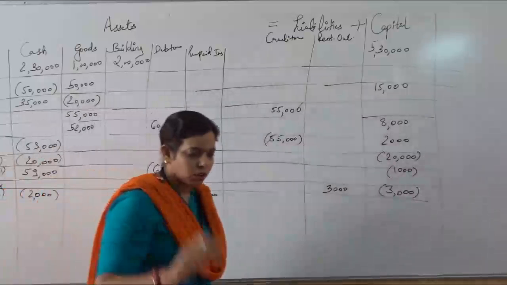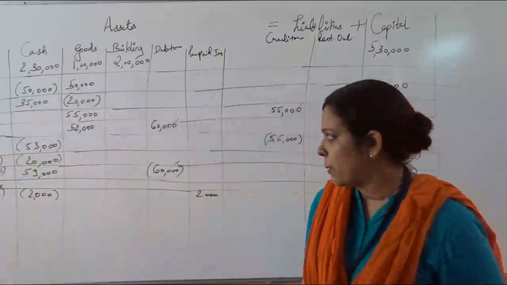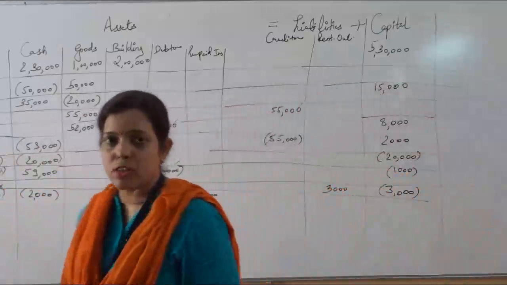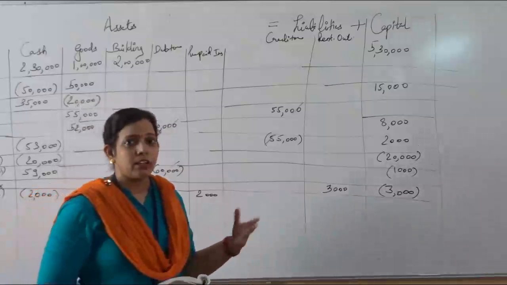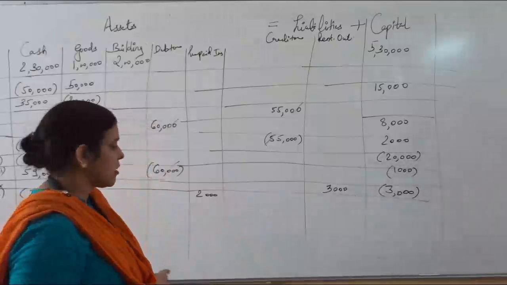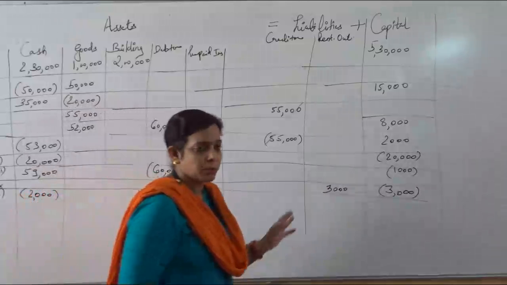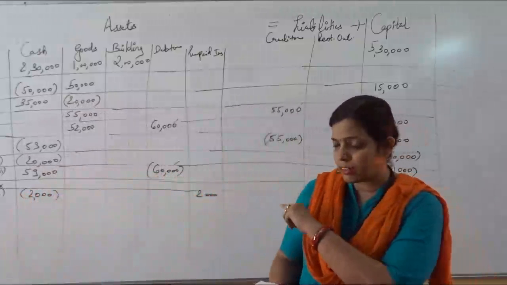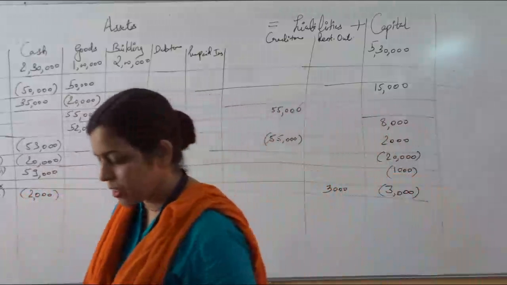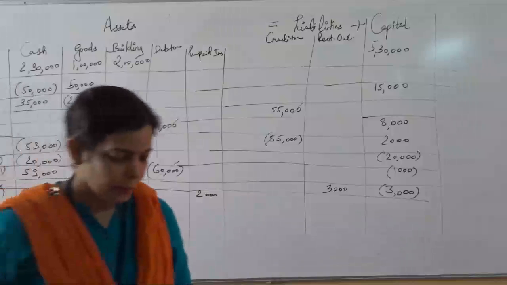ऐसे करके make a note of this thing. This is very important because generally you can do the normal transactions, but with this prepaid, outstanding, income advance and all, generally mistakes happen. So please make a star on that so that you can revise it properly during exam time. Then